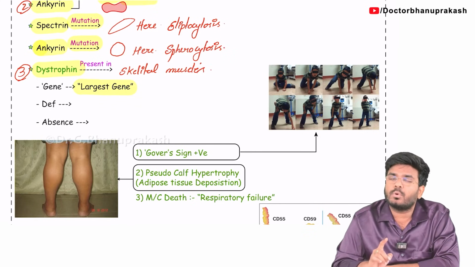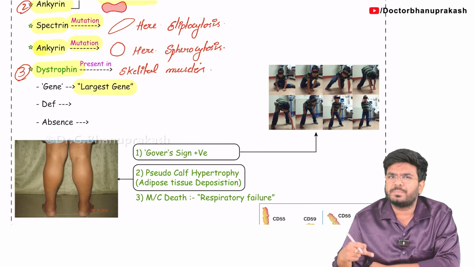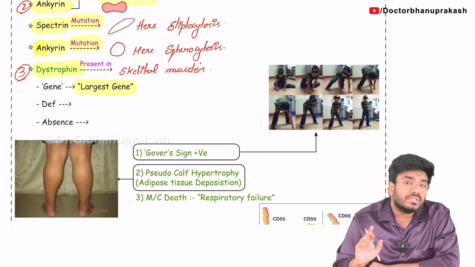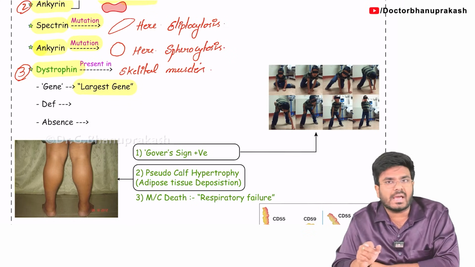Titin is a protein which is responsible for muscle elasticity, which is in the shape of a spring. The titin is a spring-like protein present in our muscles. So titin is the largest protein. But which gene is the largest gene? Dystrophin is the largest gene.